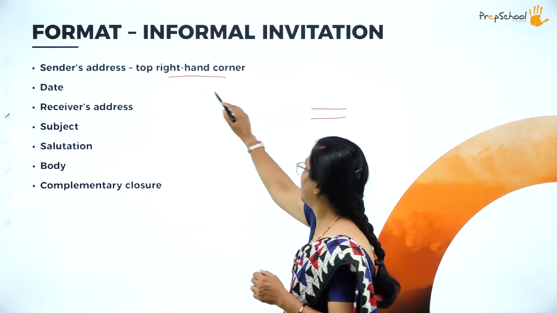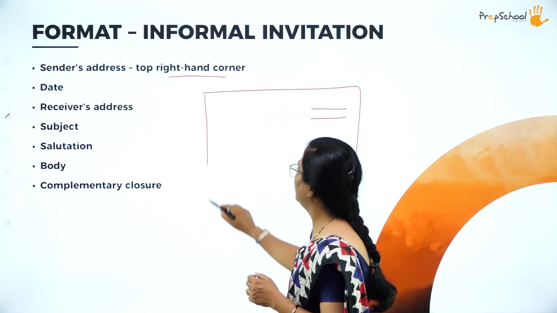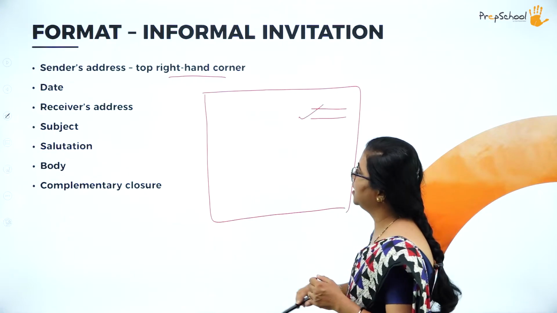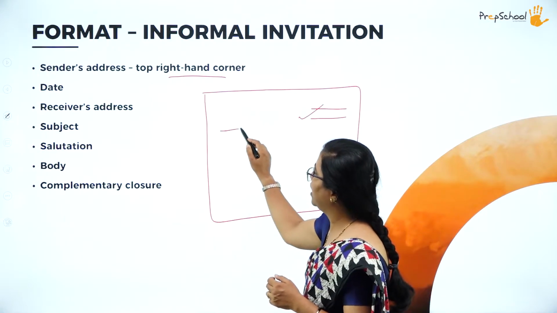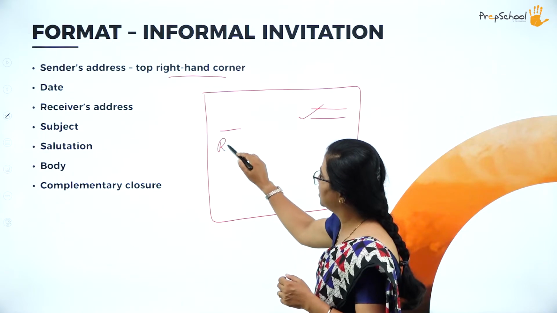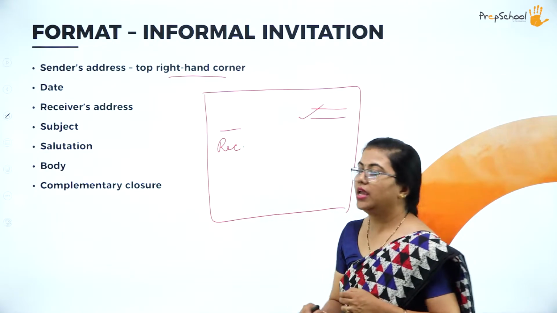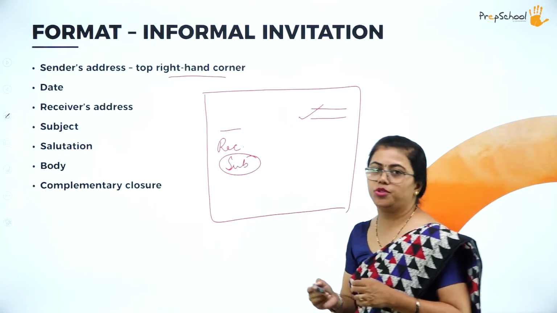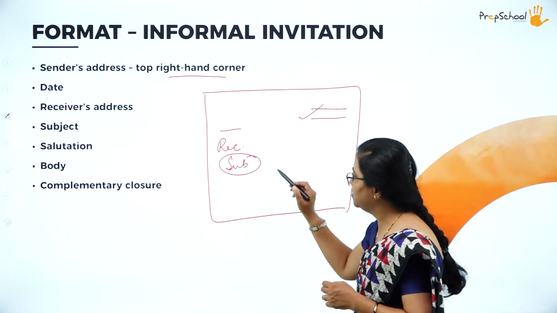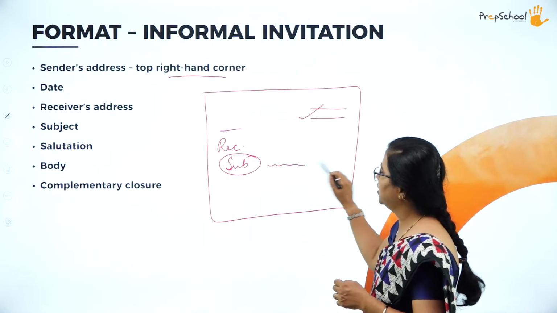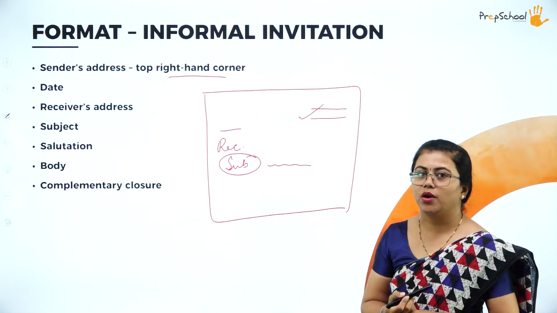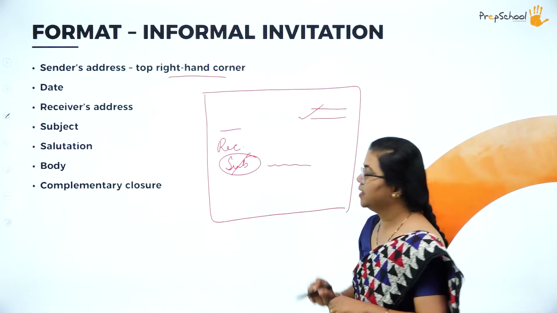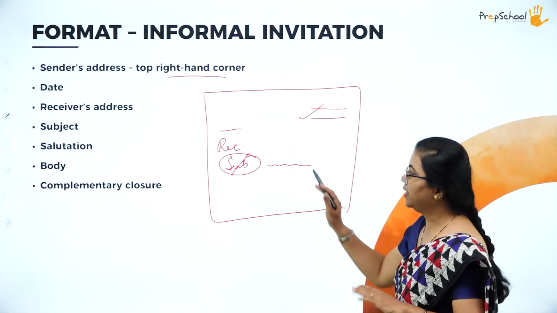Suppose you are enclosing it in a box. You will have the sender's address here, then the date, then the receiver's address. Then comes the subject. Here the subject is actually optional. You can write a subject, or maybe just mention the title over here. You need not mention it as a subject. Even if you mention the title, that is enough.